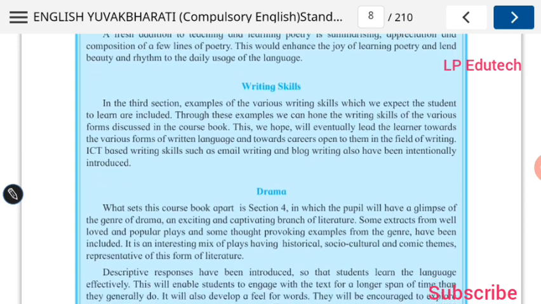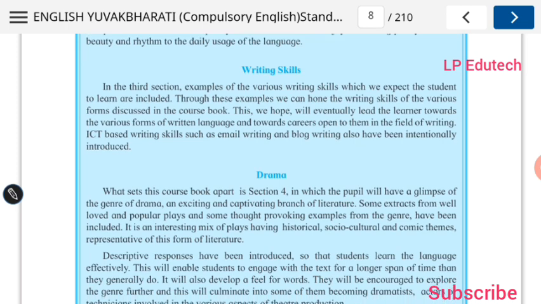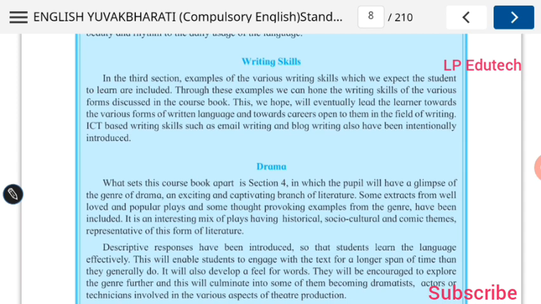Writing skill. Now in the third section, examples of the various writing skills that we expect the student to learn are included. Through these examples we can learn the writing skill of various forms discussed in the course book. This, we hope, will eventually lead the learner towards the various forms of written language, towards the careers open to them in the field of writing.